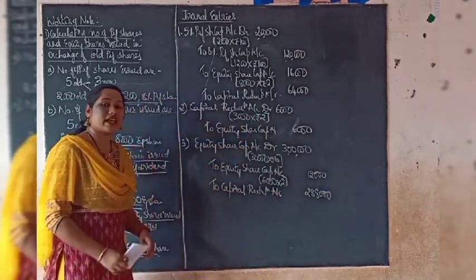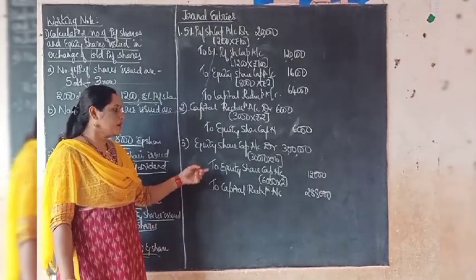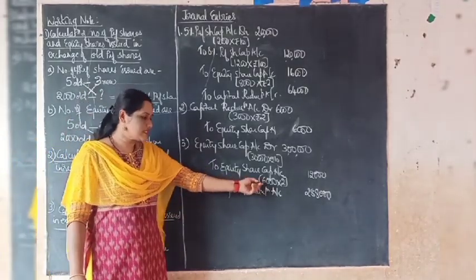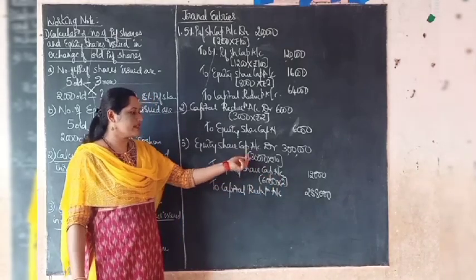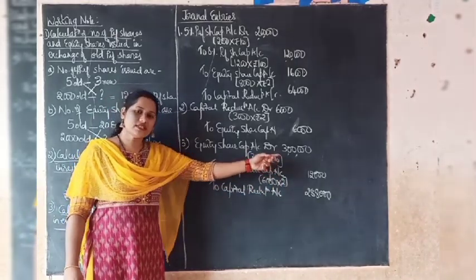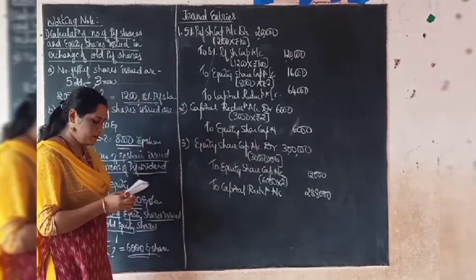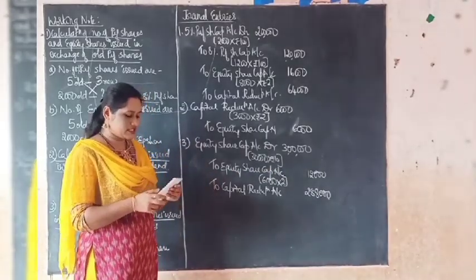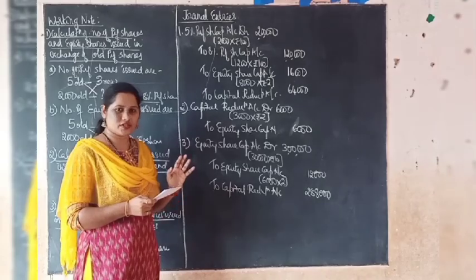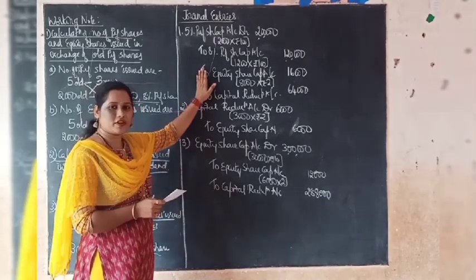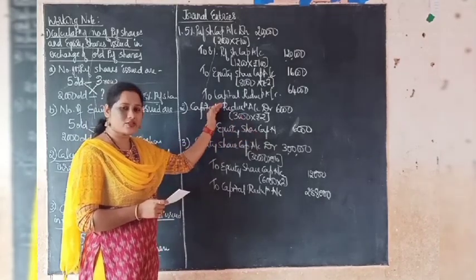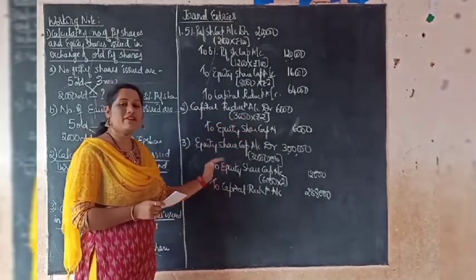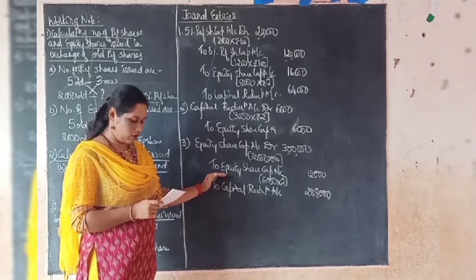So now what is the narration we can give in this entry? Being the issue of 6,000 equity shares of rupees 2 each in exchange for 30,000 equity shares of rupees 10 each. So that is the narration. So now all the adjustments given under the scheme of reconstruction is over. That is, we have reduced the preference share capital, then we have issued the equity share in respect of arrears of preference dividend, and third, we have reduced the equity share capital also.